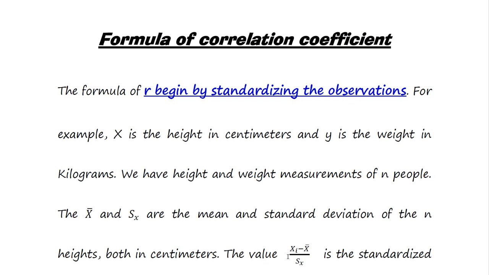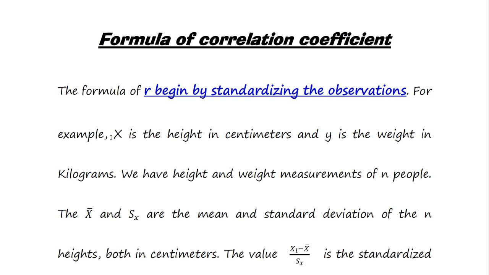In this formula, we subtract the mean from the original observation and divide by its standard deviation, and we get the standardized score. So in correlation, first of all, we convert our quantitative values into standardized form.